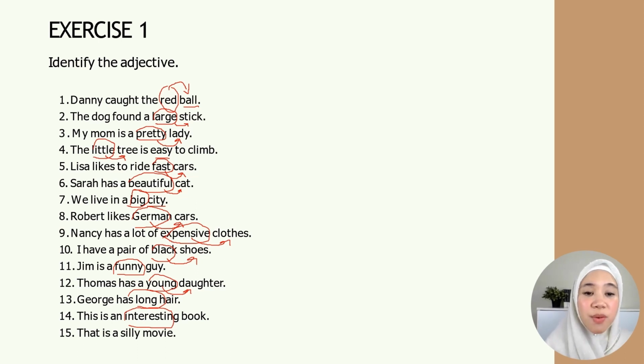That is a silly movie. The adjective is silly. It is describing the movie. Okay, so I hope you have no trouble in identifying the adjective in all the sentences here. Keep in mind, adjectives are words that describe a noun. In BM, we call it kata sifat. So if you find kata sifat in the sentence, that is the adjective.